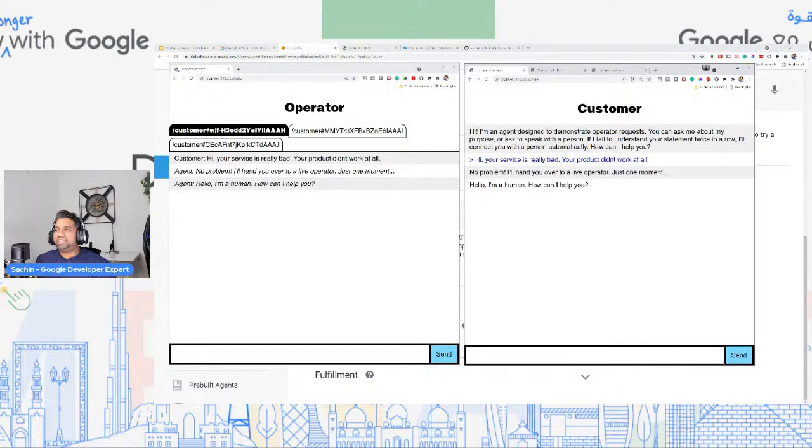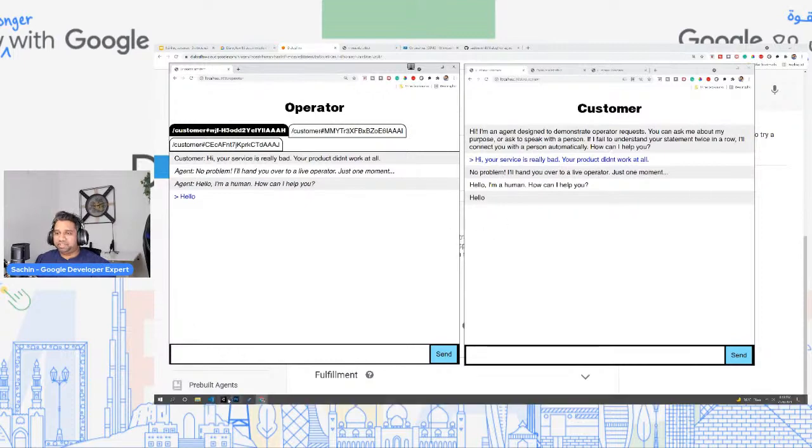Immediately you can see that it didn't say another conversation. It automatically understood that the user is not happy and immediately handed over to the human operator. So here you can type in hello and then start the conversation.